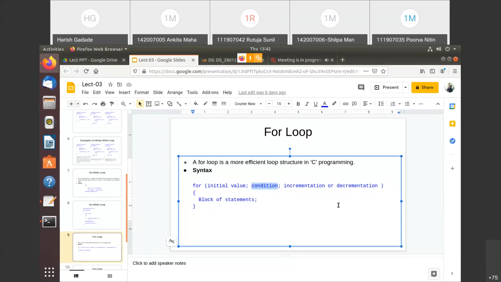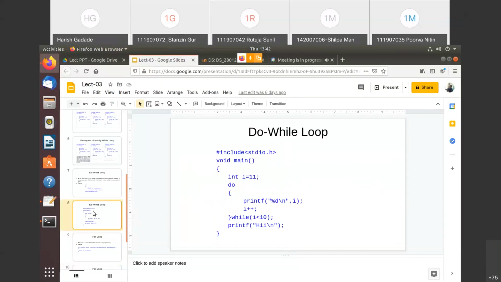Why is it n plus 1 times? Because the condition is true for n times, and again we check the condition one last time, when it is false. It means the loop runs for n times, and the condition is executed n plus 1 times. The third statement is the increment or decrement. This increment or decrement is executed after executing the block of the for loop.